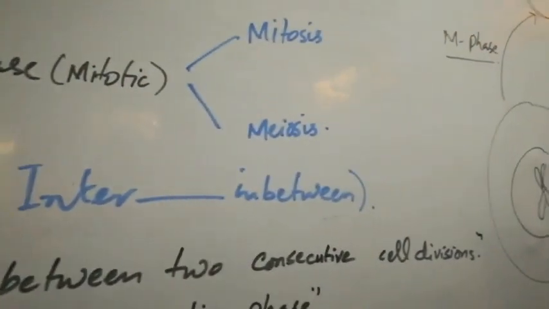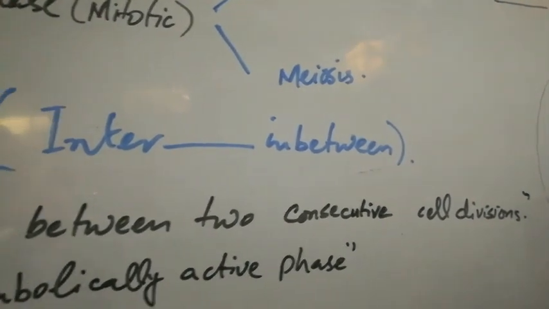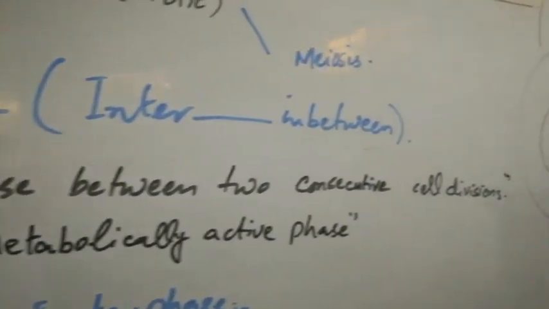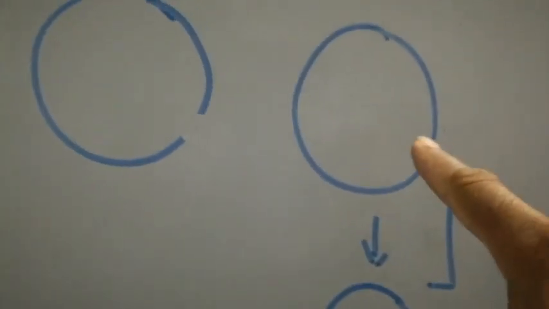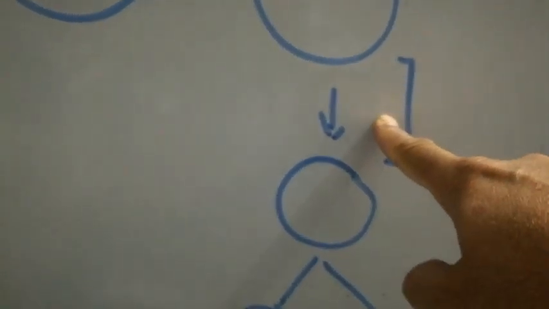Inter means in between two consecutive cell divisions. So interphase can be defined as the phase between two consecutive cell divisions. For example, look at this. This is a cell. This cell divides to produce two daughter cells. These daughter cells are further going to divide. Before division, the cell undergoes a process called interphase.